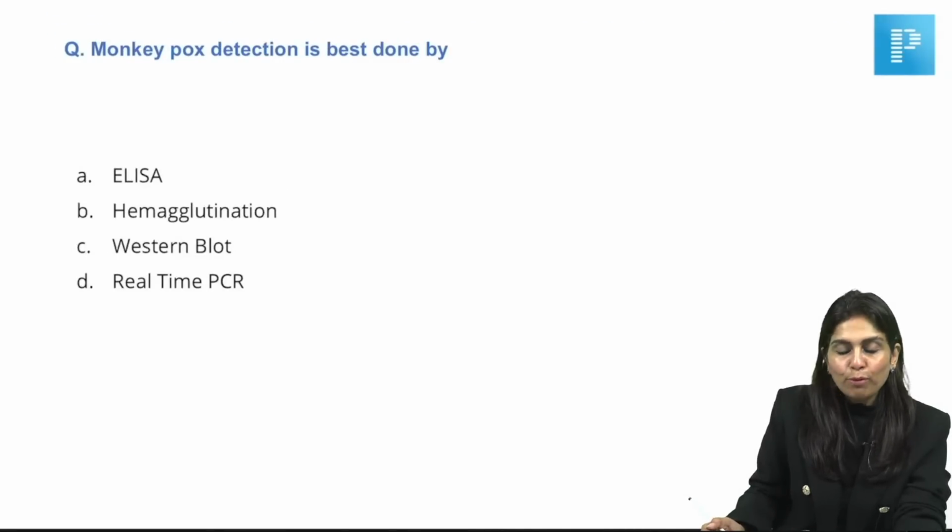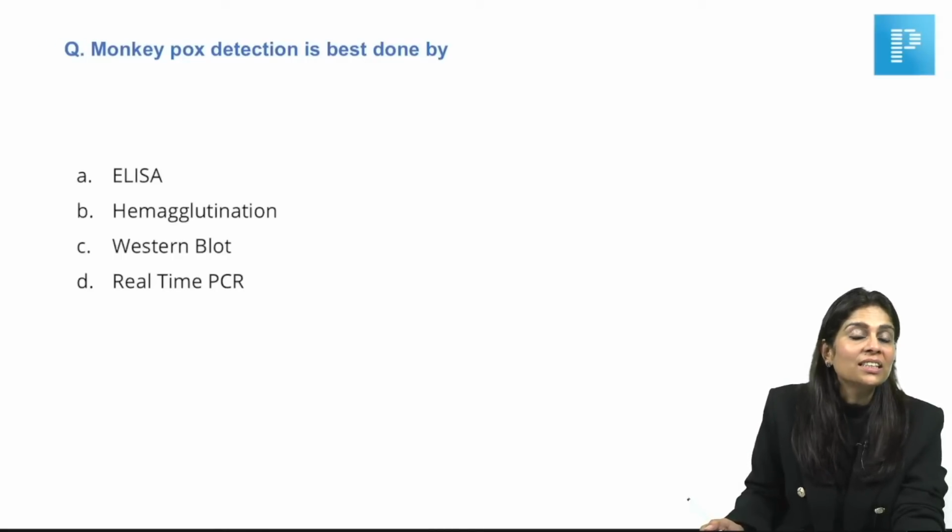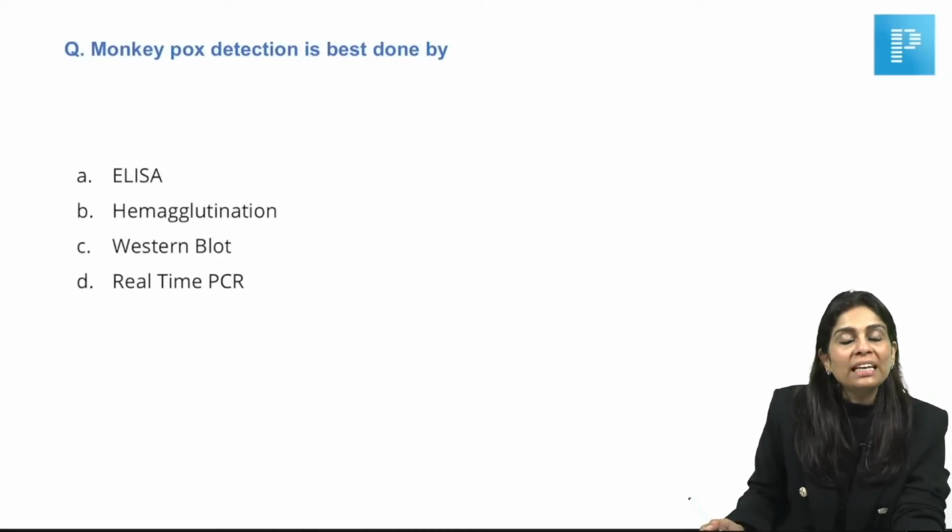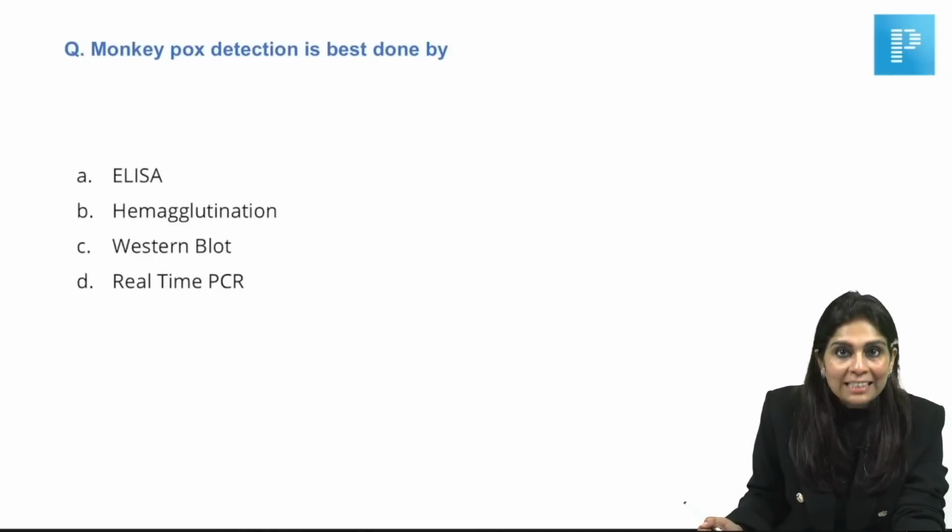And then monkeypox detection is best done by... Yeah, this I've discussed in the genetics session when I told you in and out about real-time PCR. When we discussed real-time PCR, I told you it's a quantitative PCR which can help you to quantify nucleic acid of any of the pathogens with the highest sensitivity and highest specificity possible. Right, so the answer for this question is real-time PCR.